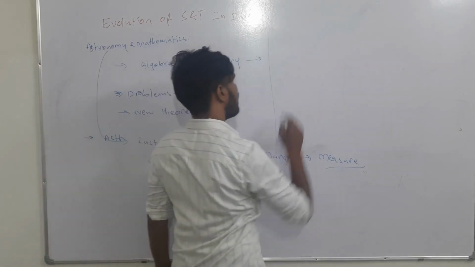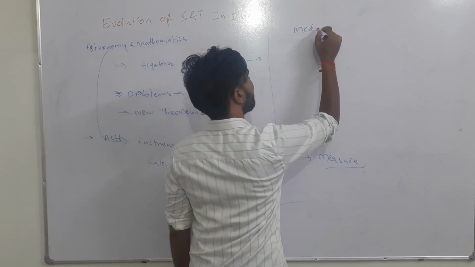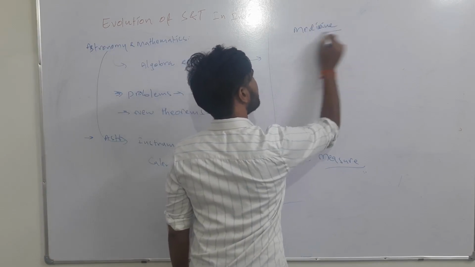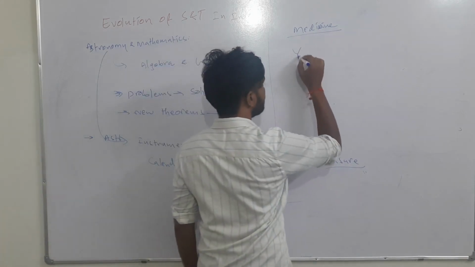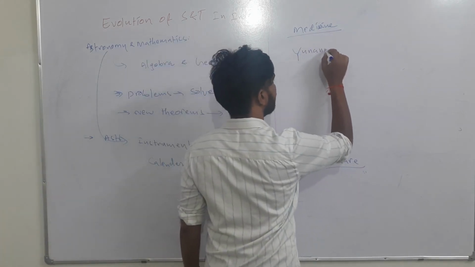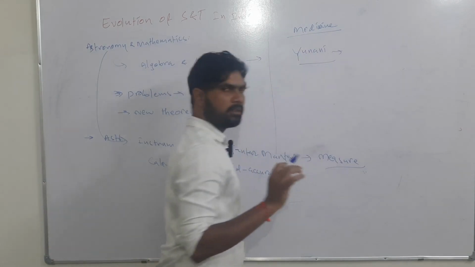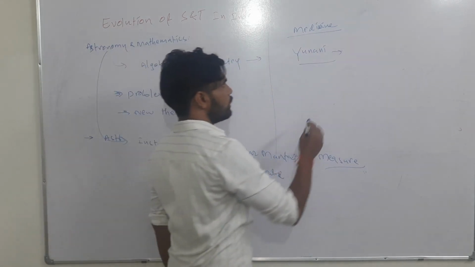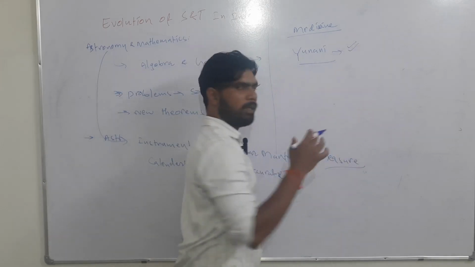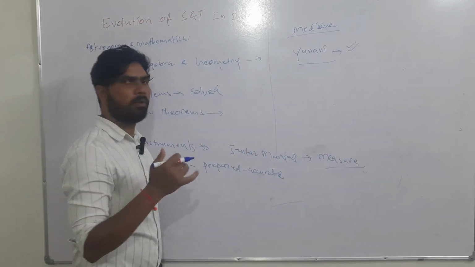Similarly in medicine, a new system was introduced in the medieval period, known as the Unani system. The Unani system is a traditional medicinal system like Ayurveda, but its formulations and treatment are different from Ayurveda.